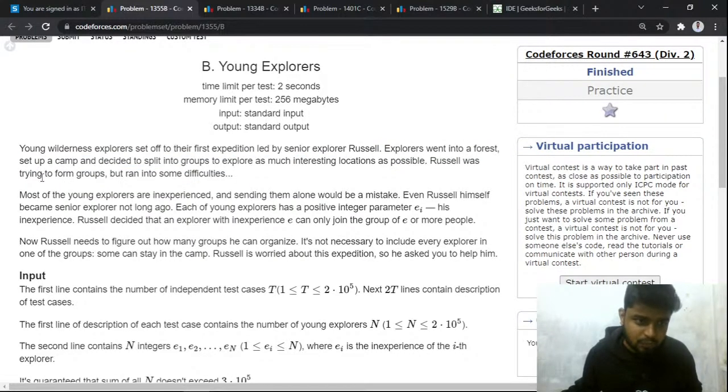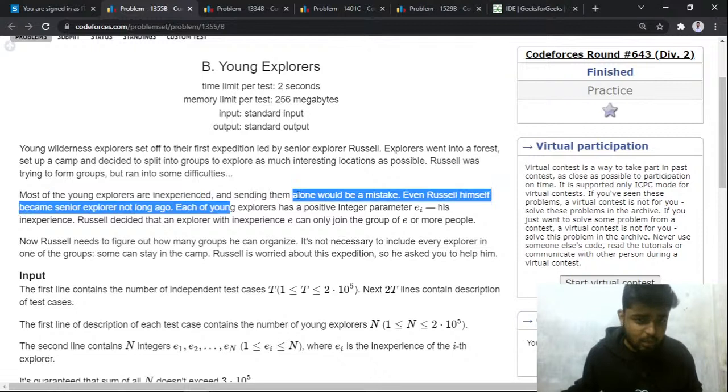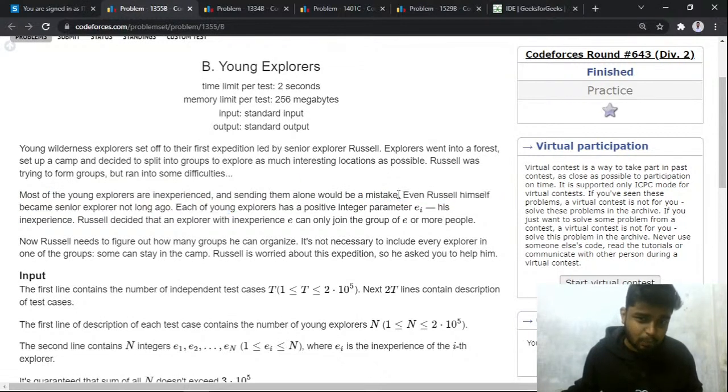Russell was trying to form groups. So this guy Russell, who is the leader, was trying to form groups but ran into some difficulties, right? Most of the young explorers are inexperienced, and sending them alone would be a mistake, right?